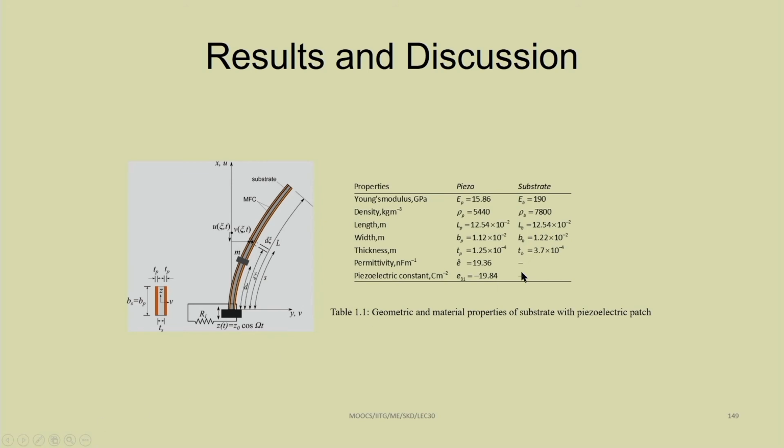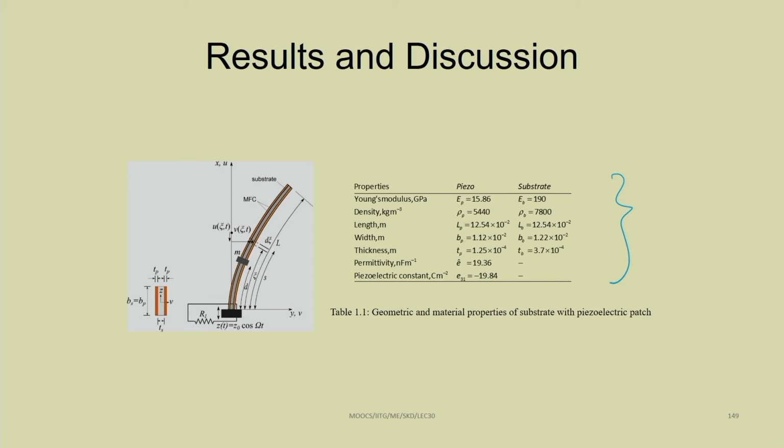For example, for the material properties, for the piezoelectric pads, the Young's modulus can be taken as 15.86 GPa. For the substrate, like aluminum, it is 190 GPa. You see this piezoelectric patch has a very low Young's modulus. The density of the piezoelectric patch is 5440, and for the substrate it is 7800. Similarly, the length is taken as 12.54 into 10 to the power minus 2, in meters.